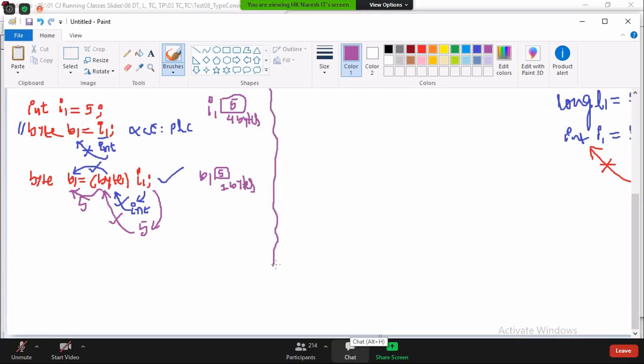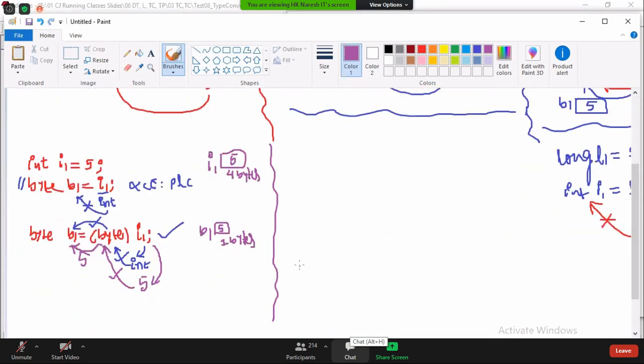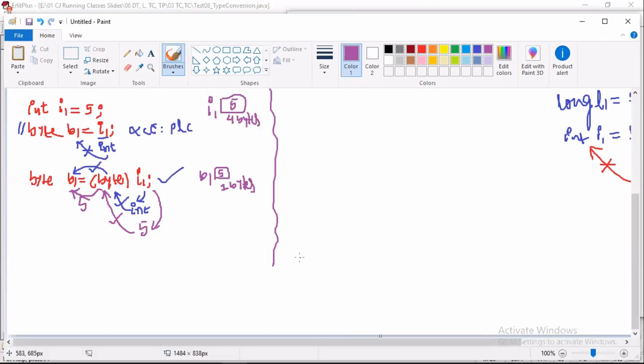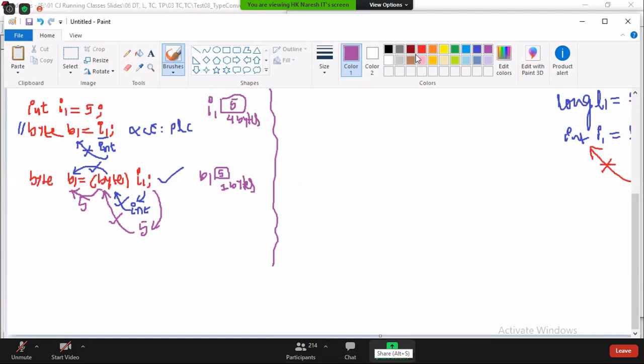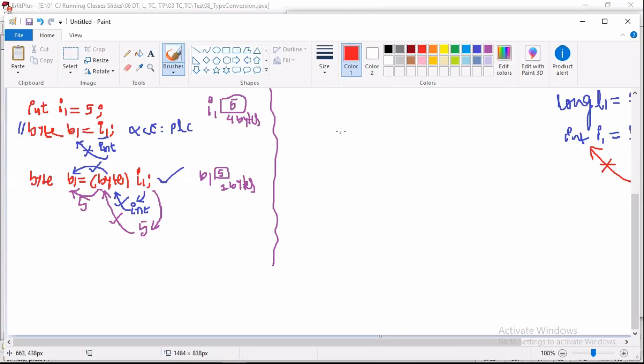Tell me, what is the cast operator functionality? The cast operator is responsible for changing the range of the value to the cast operator's type. I have explained, but again you will forget. I am taking another test case. Let me see how many people will answer.